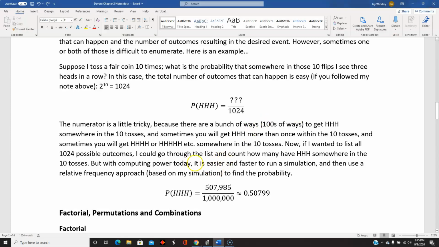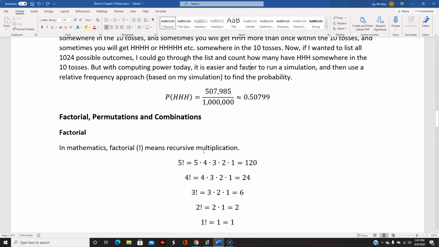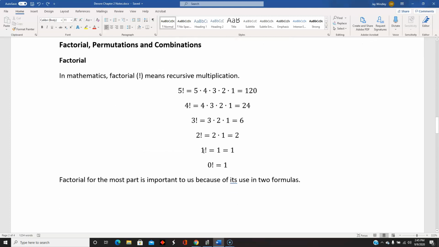Okay, so now some different ways of counting the numerator or the denominator. First of all, let's talk about factorial. In mathematics, factorial, which appears like an exclamation mark, not to be confused with the bang in computer science that means not, this means recursive multiplication.